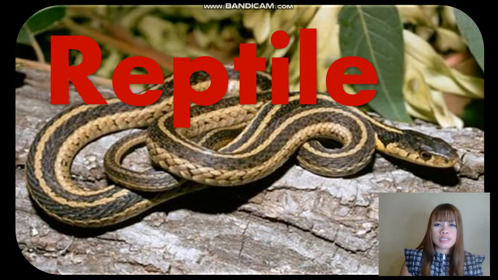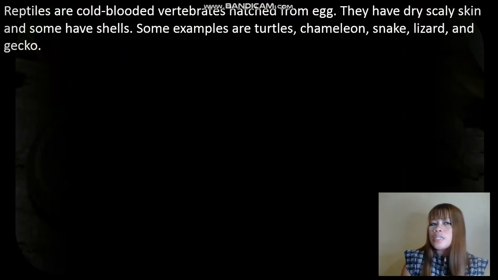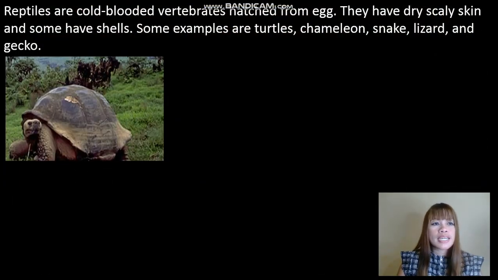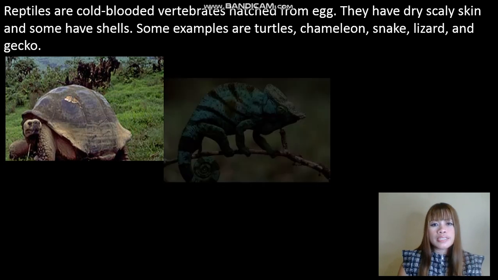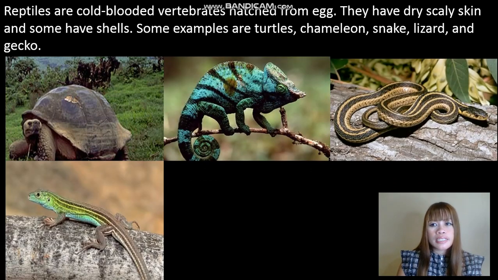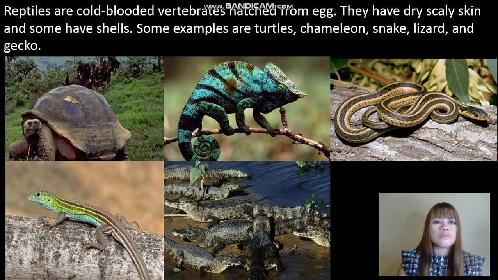The last vertebrate animal is reptile. Reptiles are cold-blooded vertebrates hatched from eggs. They have dry, scaly skin, and some have shells like the tortoise. Some examples are turtles, chameleon, snake, lizard, crocodiles, and also the gecko.